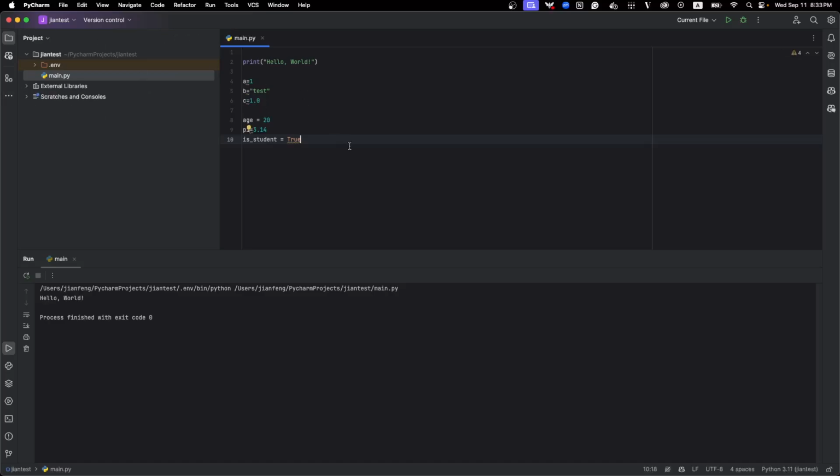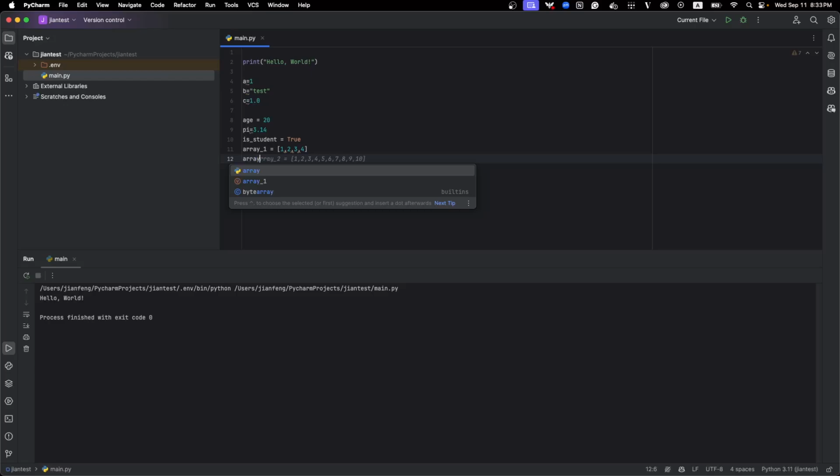Also, you can define something like an array, which is called a list in Python. Array 1 can be integers or strings. You can define whatever you want. For array 2, we can set a list of strings.